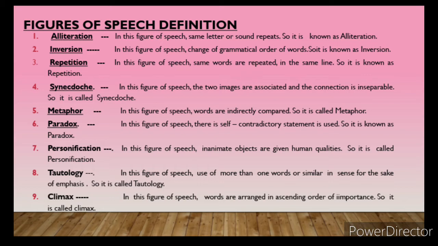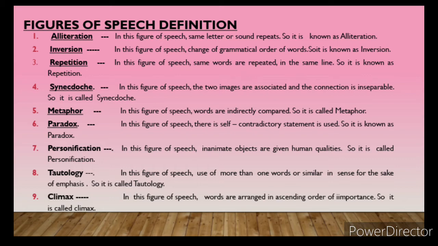Next is repetition. Alliteration, what you know, is where the sound repeats, like s sound, p sound, l sound repeating in the sentence. In the next slide we will understand more properly.